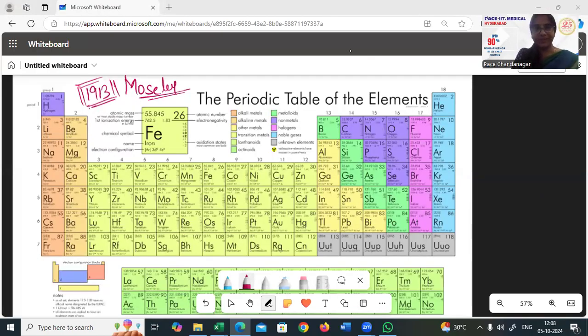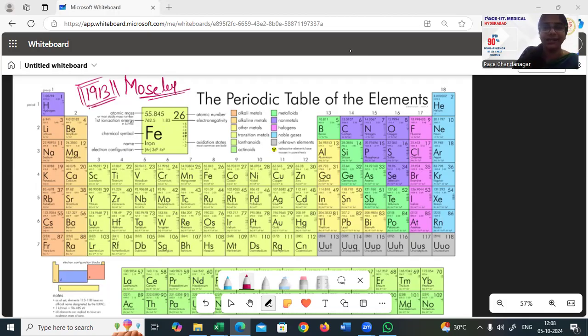Now, coming up with the modern periodic table, Moseley's periodic table. Moseley gave us this theory, this periodic table, in 1913. This has been widely accepted by everybody, a very new periodic table in fact, in 1913. And according to him, the physical and chemical properties of the elements are functions of their atomic numbers. He has just amended a word in the previous periodic table.